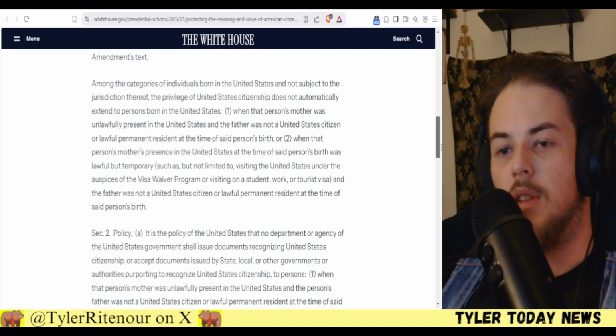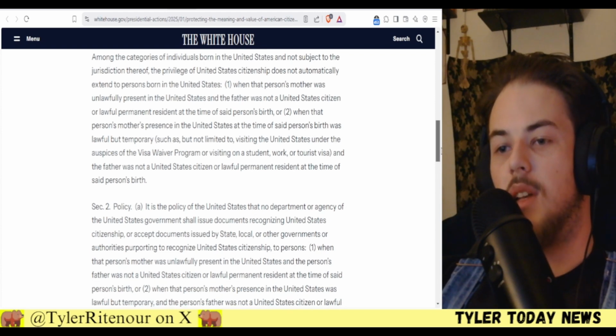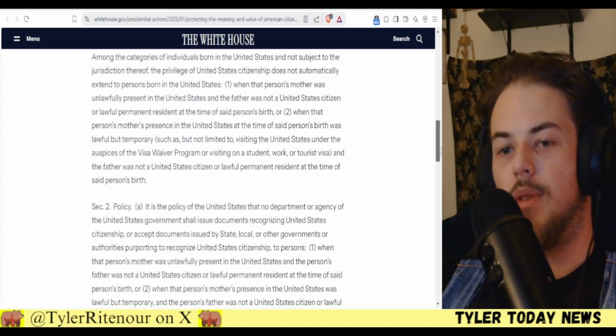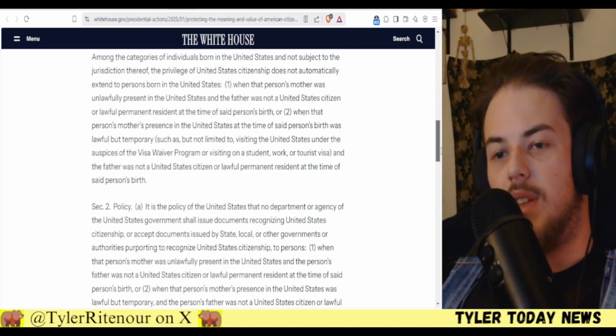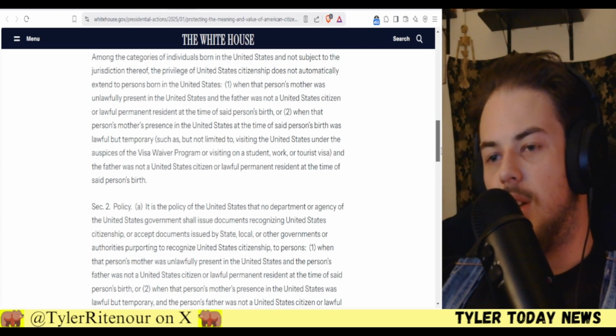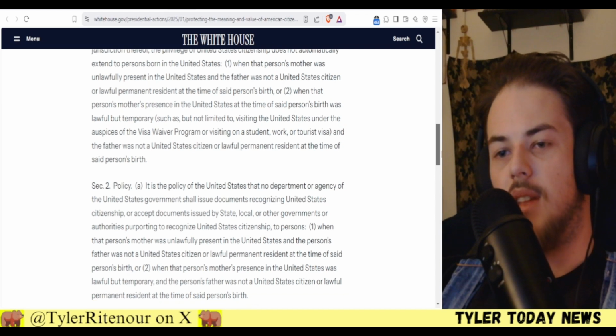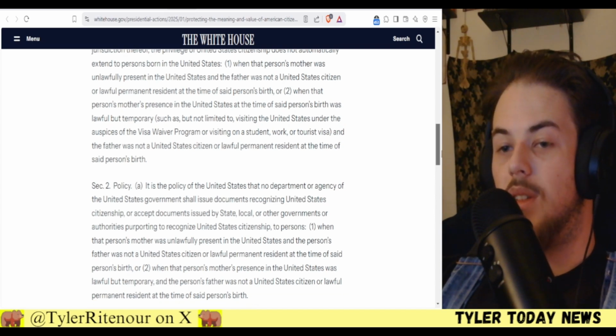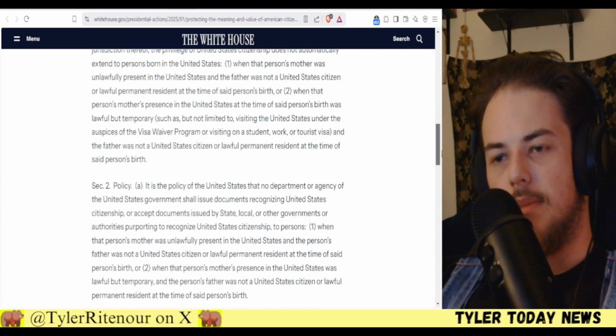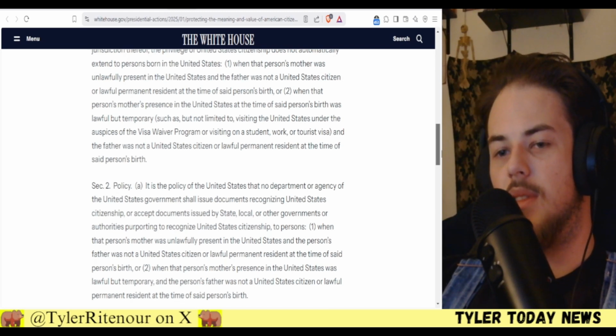When that person's mother's presence in the United States at the time of said person's birth was lawful but temporary, such as, but not limited to, visiting the United States under the auspices of the visa waiver program, or visiting on a student, work, or tourist visa, and the father was not a United States citizen or lawful permanent resident at the time of said person's birth.